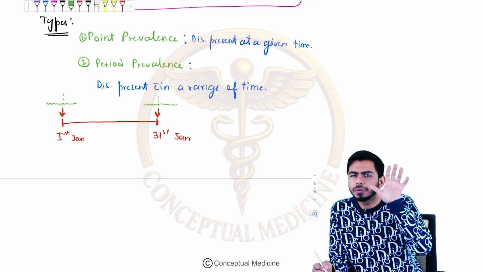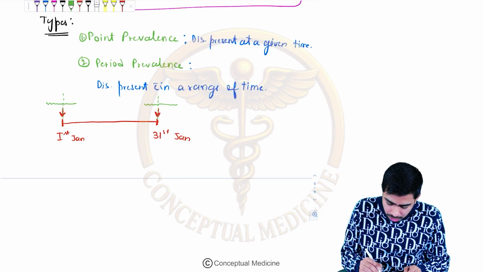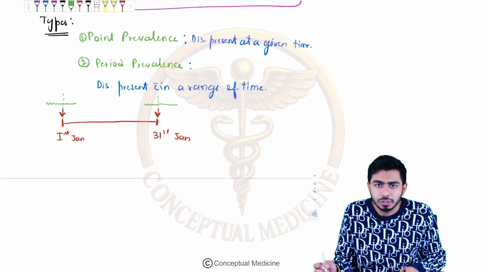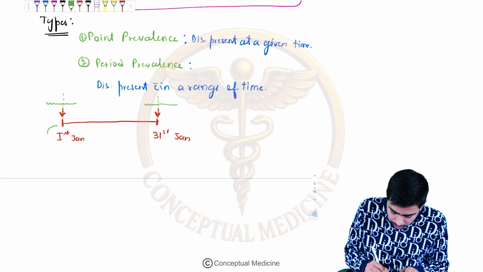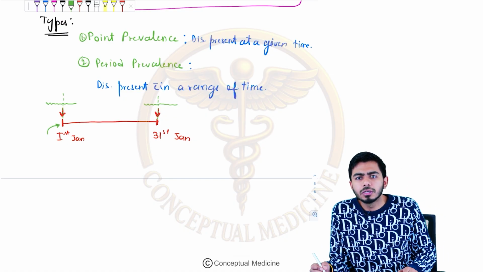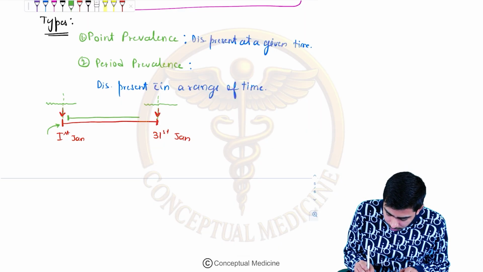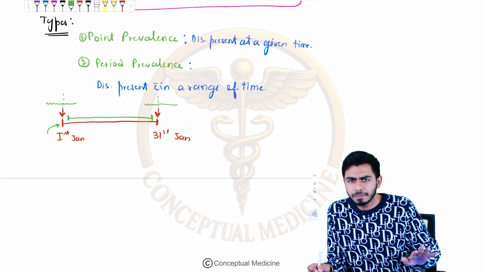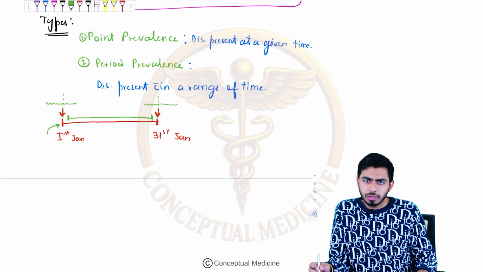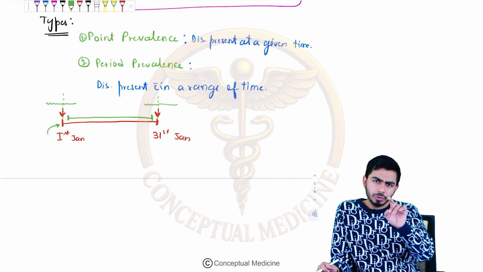Whatever diseases actually are touching this point of time, the 1st of January or the 31st of January, that would be your point prevalence. Whatever diseases are present in between 1st to 31st Jan, that will be the period prevalence, because I'm talking about the period. Okay, fine, I hope you got the idea.